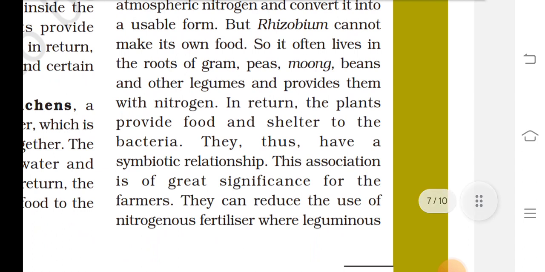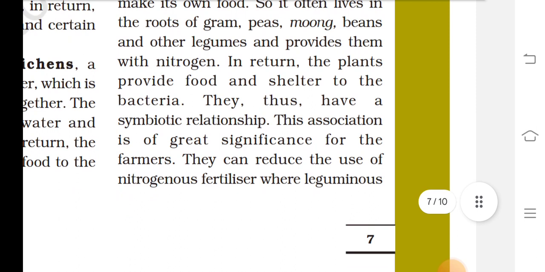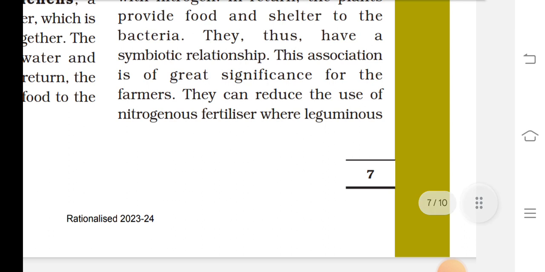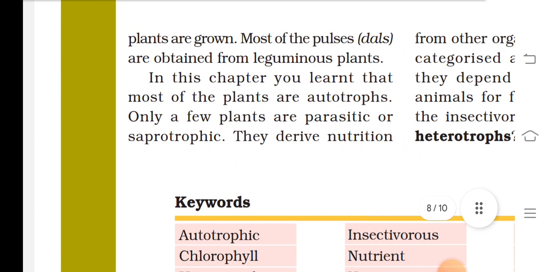So it often lives in the roots of gram, peas, moong, beans and other legumes. It provides the plant with nitrogen. In return, the plant provides food and shelter to the bacteria. They thus have a symbiotic relationship. This is of great significance for the farmer. They can reduce the use of nitrogenous fertilizer where leguminous plants are grown. Most of the pulses or dal are obtained from leguminous plants.